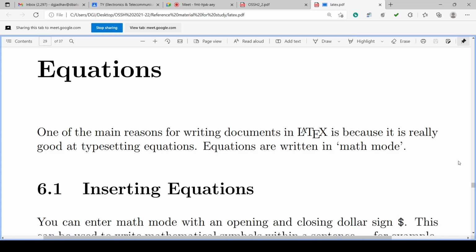Of course, the equation numbers are also there, according to the chapter, according to the serial number in that chapter, according to the overall serial number, whatever.